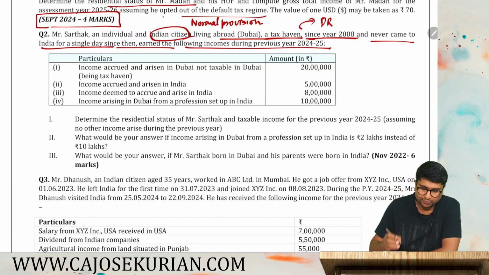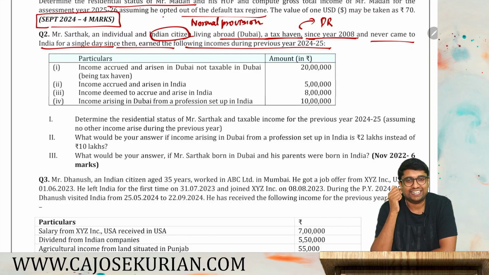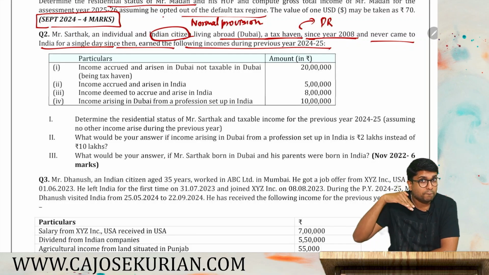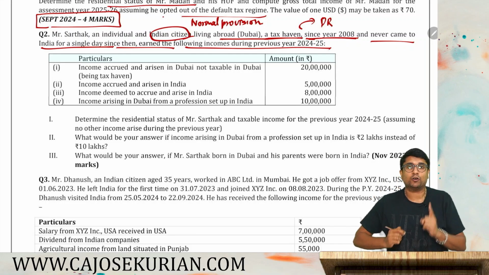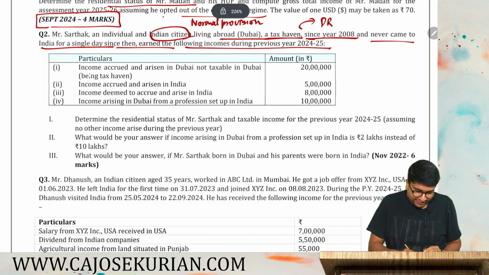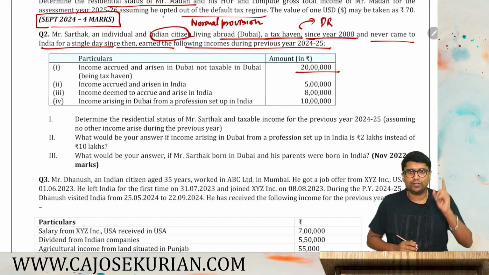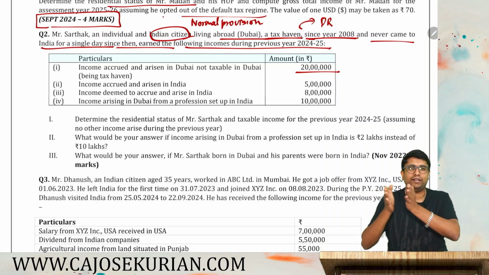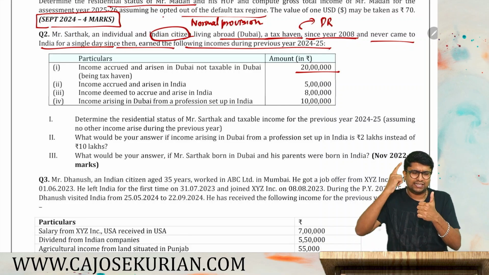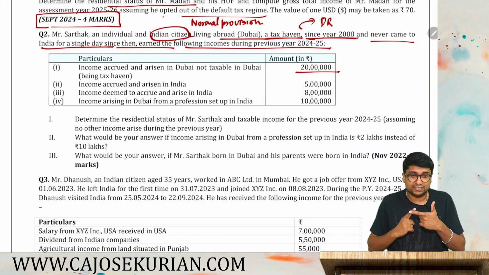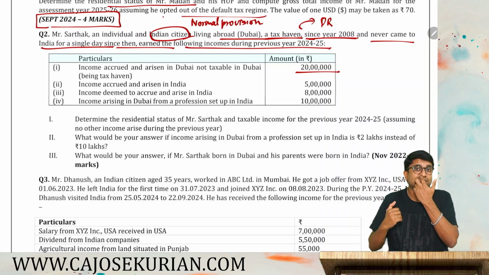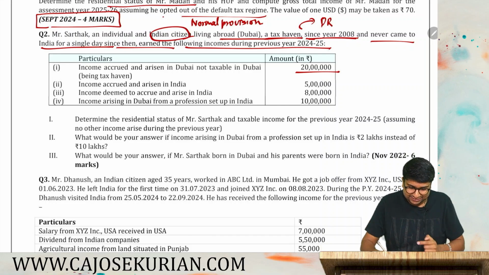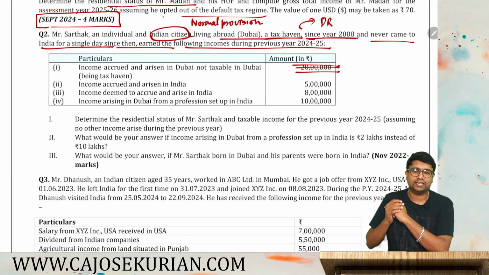Earned the following incomes during the previous year 24-25. So identify the person. Indian citizen residing outside India in a place where he is not supposed to pay any taxes. So he can become a deemed resident, but one condition is there. His total income from Indian source should be more than 15 lakh. Income accrued or arisen in Dubai, not taxable in Dubai, being a tax haven, 20 lakh. Should you consider this 20 lakh as a part of Indian source income? You tell me, what is the definition for total income from Indian source? Total income from Indian source means income accrued in India plus income first received in India plus income accrued outside India due to business controlled or profession set up in India. Hope you remember. This should not be considered as a part of income from Indian source.